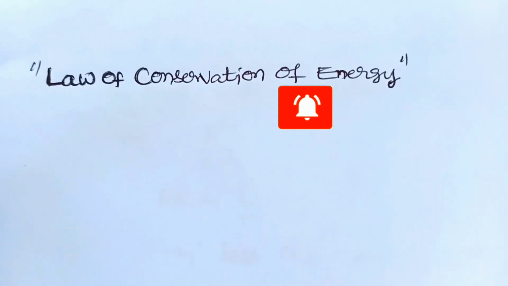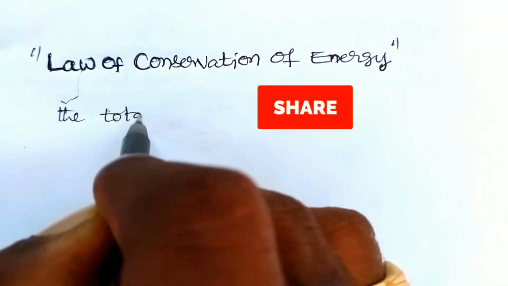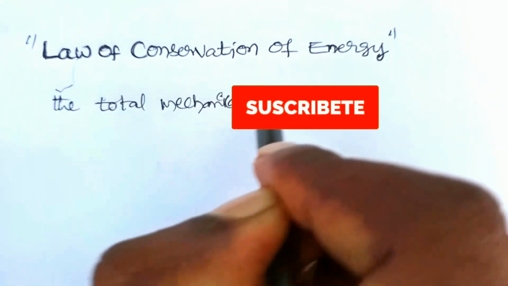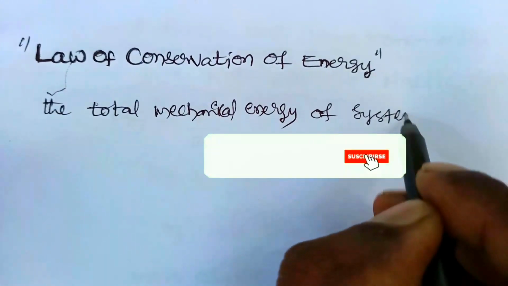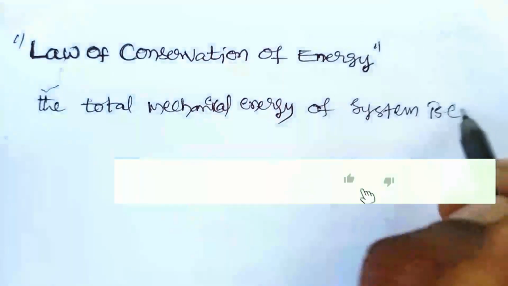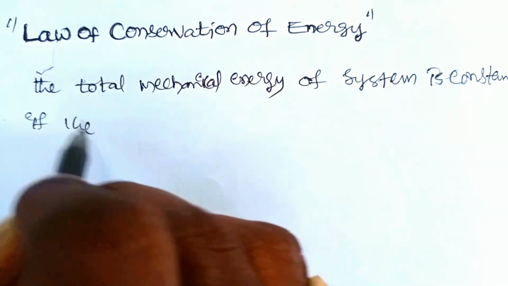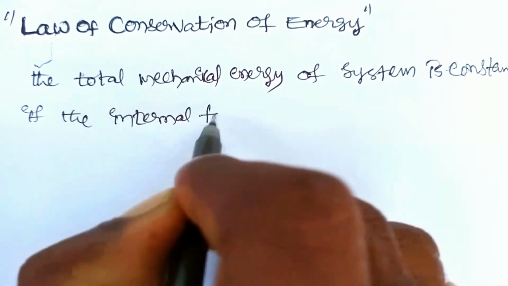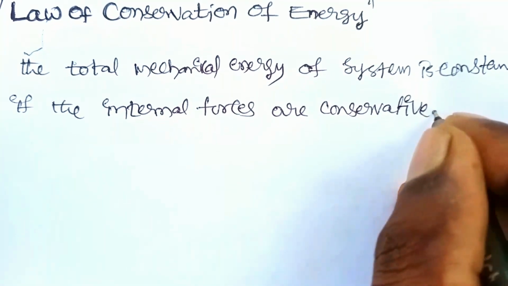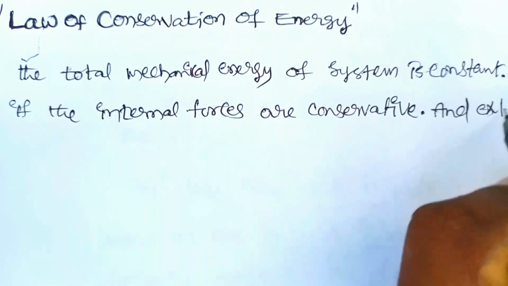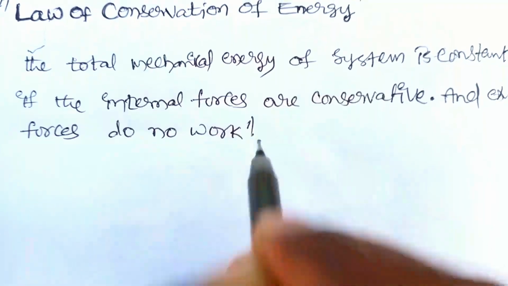Now the law of conservation of energy. The law of conservation of energy means that the total mechanical energy of a system is constant if the internal forces are conservative and external forces do no work. Okay, so this is the law of conservation of energy.